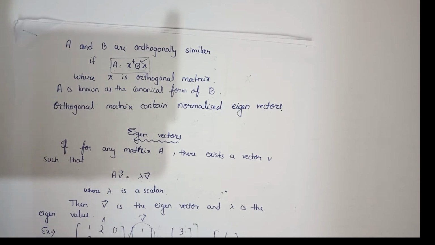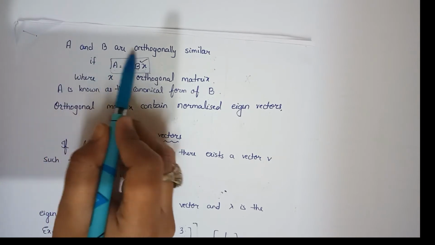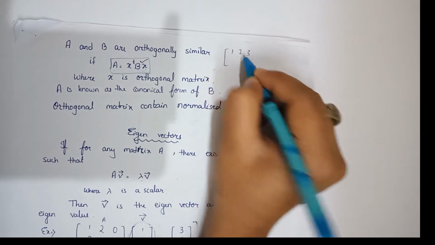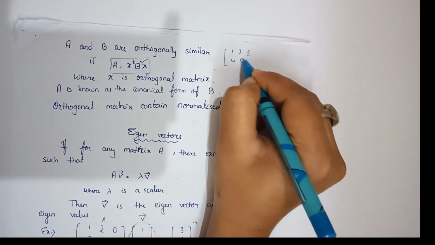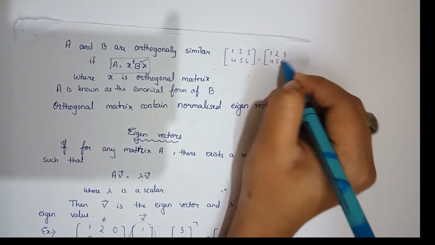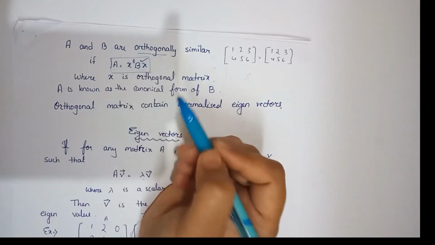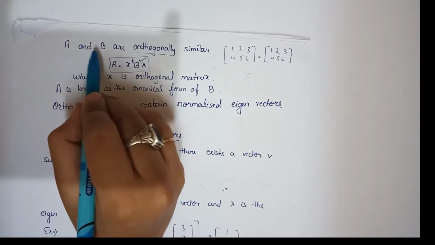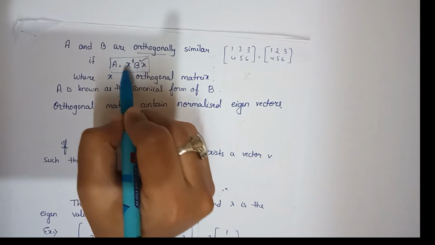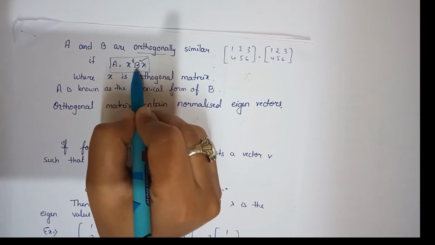We know this, but there is another term for that. Suppose A and B are orthogonally similar. If I want to say that the matrices are simply similar, then it is like this: 1 2 3 4 5 6, suppose this is the matrix, so this will be equal to this only, right? These are simply similar, but there is a term, orthogonally similar. If I am saying that A and B are two matrices which are orthogonally similar, then A equals X^T B X, where T means transpose.